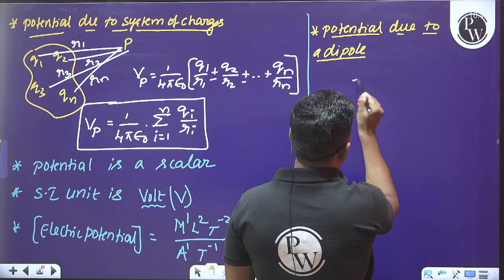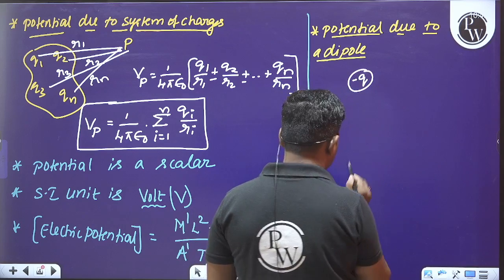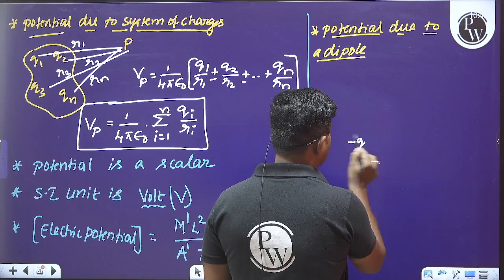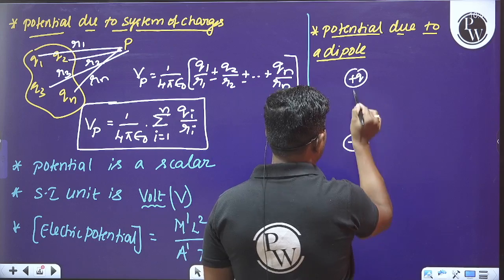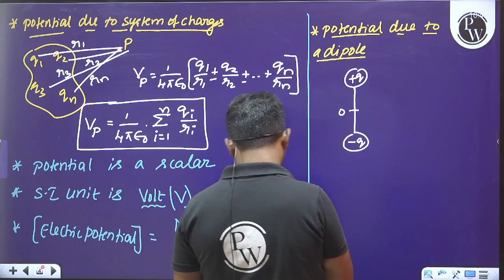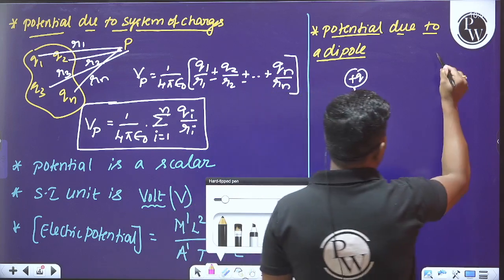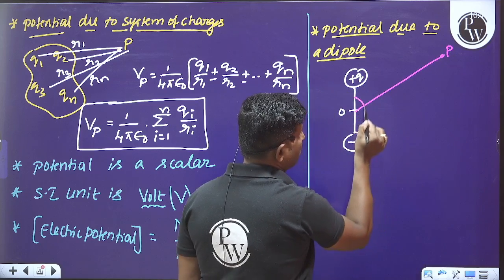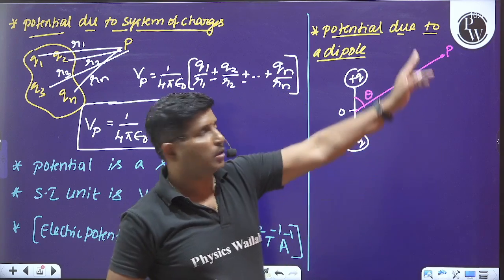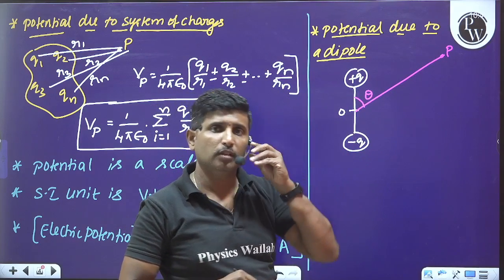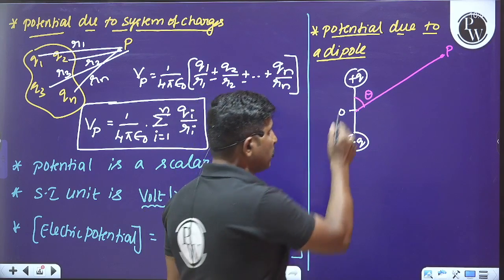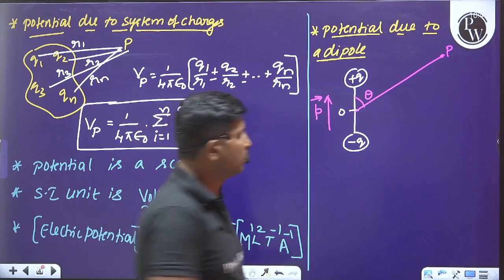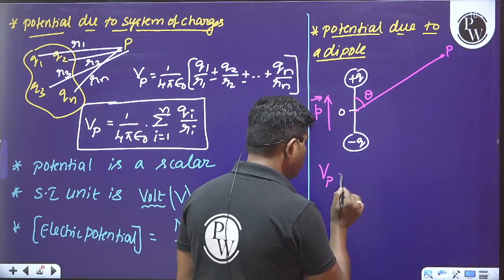So see here, whenever we consider a dipole, let us say this is a minus q charge and this is a plus q charge here. Let O be the center of the dipole. If P is a point, the line joining the point P and the center of the dipole is making an angle theta with the dipole moment. Then what is the potential at the point P due to the dipole?